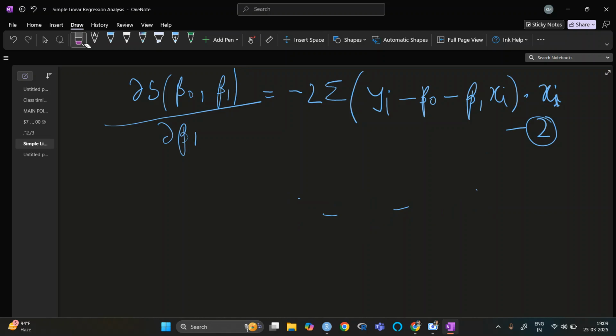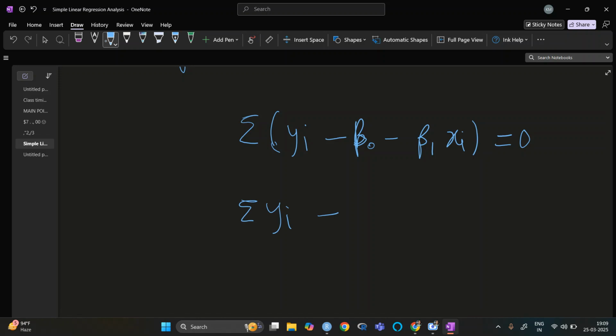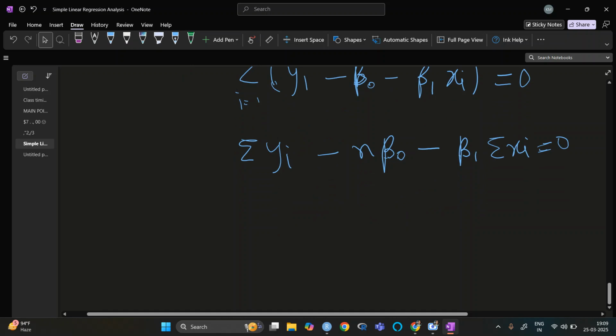Let's say if I write it in this way, summation of yi minus beta naught minus beta 1 xi is equal to 0. So this is summation yi minus, now this one is constant, so it is n times beta naught, and minus beta 1 summation xi. What I can do is divide the whole by n.